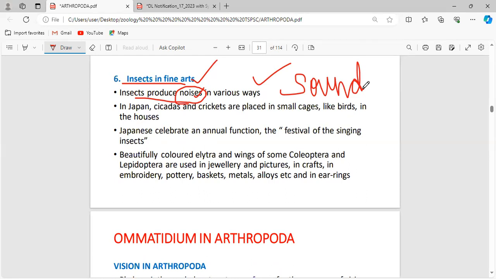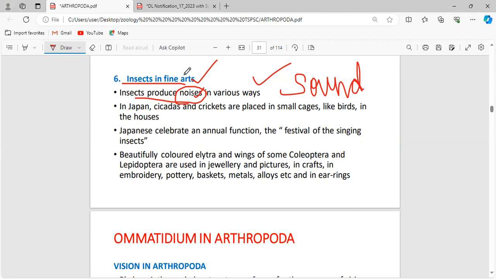Imagine you're sleeping, and a mosquito or a housefly keeps surrounding your face making sound. When you are in a good mood, that will be considered good music to you. But while you are sleeping, we consider that mosquito a big enemy because of the noise it provides.